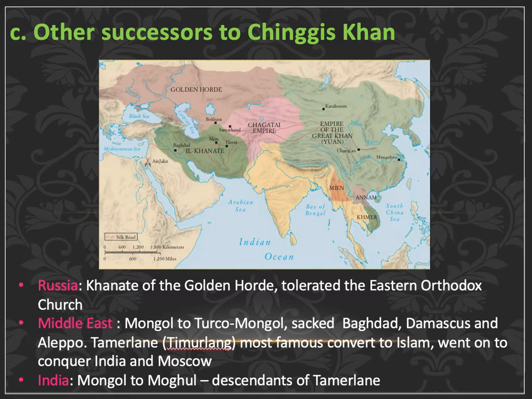Okay, as we look at the Yuan dynasty, it is just one part of the great empire left behind by Genghis Khan. In our previous class on Islam and the expansion of Islam, we have seen that 2 parts of the empire, the Chagatai and the Ilkhanate, will eventually become Muslim.